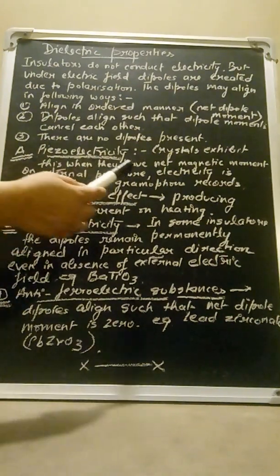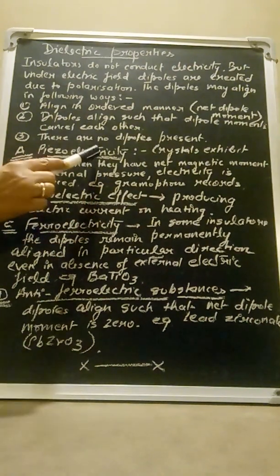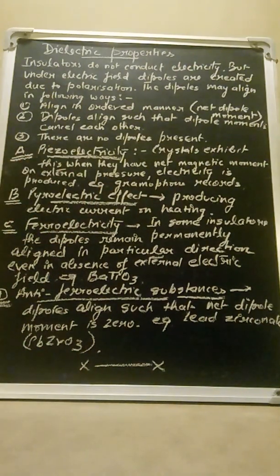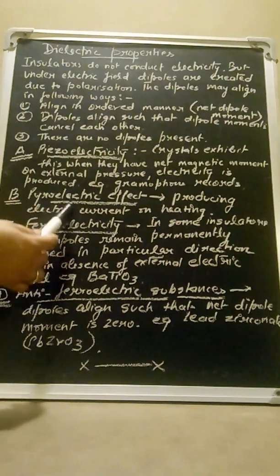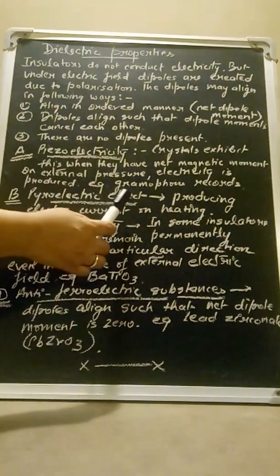And gramophone records act on this piezoelectric effect. On applying external pressure, electricity is produced on them. The second effect is the pyroelectric effect. This pyroelectric effect is producing electric current on heating. So when a substance is heated and it produces electric current, you say that it is showing the pyroelectric effect.